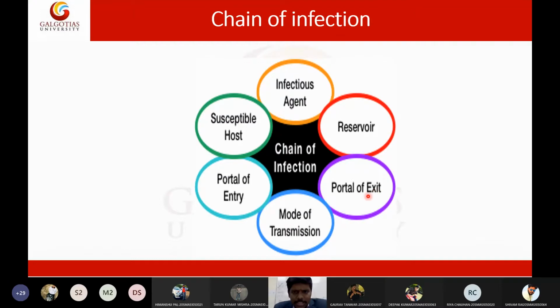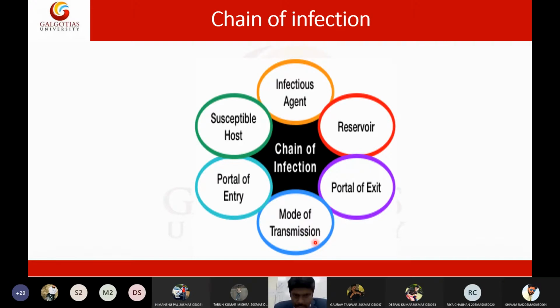After the portal of exit, the parasite will transmit to a new host. This transmission can occur by biological transmission or through mechanical transmission. Biological transmission means, maybe a mosquito may land on this host, the parasite may enter into the mosquito, and the mosquito will be a carrier.